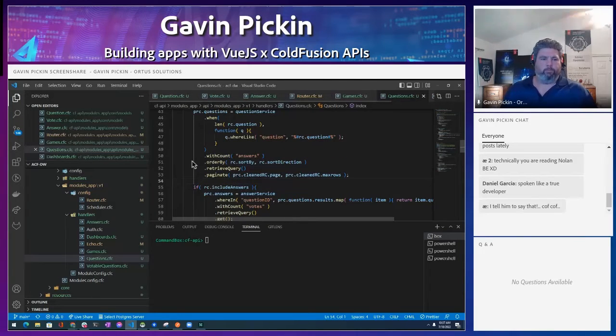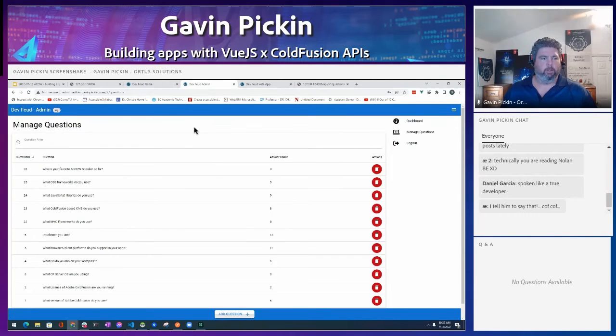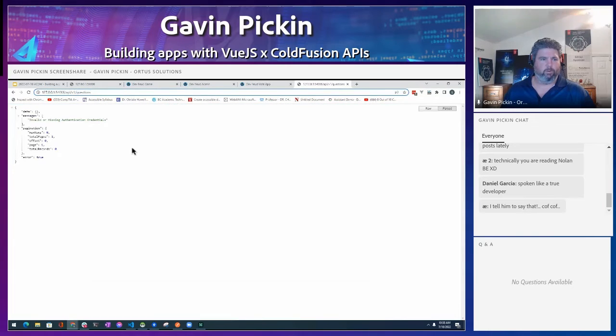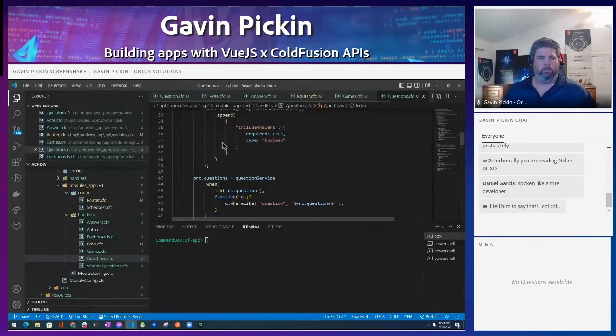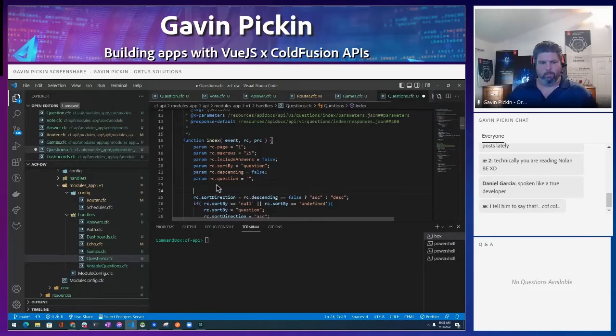Okay, so let's look at that admin app real quick here. Behind the scenes, when we go to manage questions and we pull up this here, it's hitting that questions endpoint. So why is this not working? What makes this different? Why does it have a security credential issue? On my questions handler here, I didn't have something saying if the JWT is valid. I don't have any of this code here.